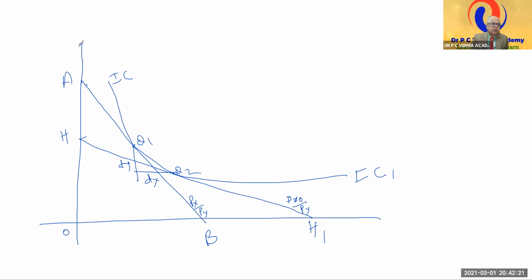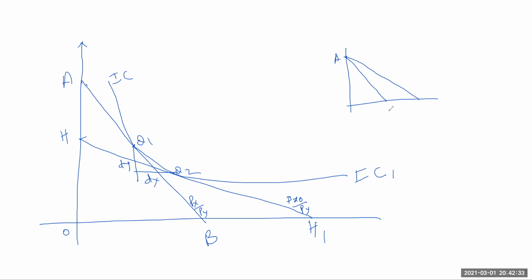Price line has fallen. Look here. This is the price line and this is the fallen price line. Yes, sir. This is AB and this is AB1. But we have drawn a parallel line of the fallen price line, HH1, to keep the consumer on the same indifference curve. Otherwise, he will jump to a higher indifference curve.